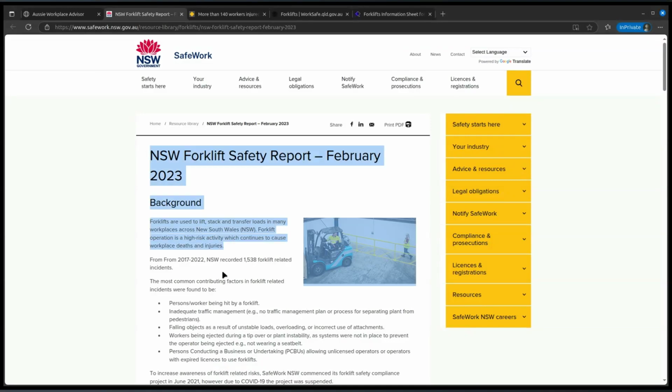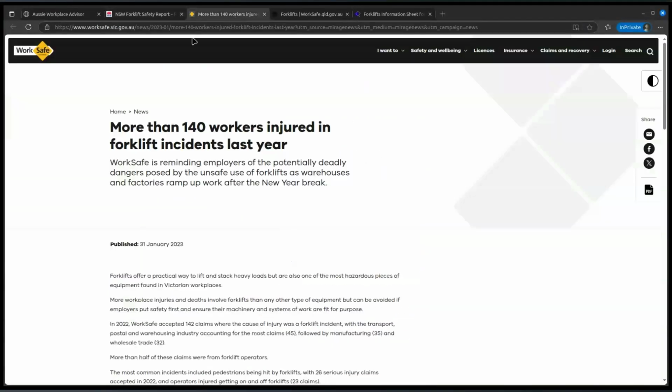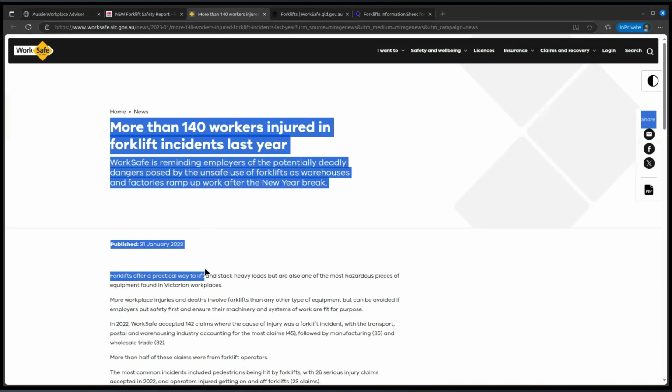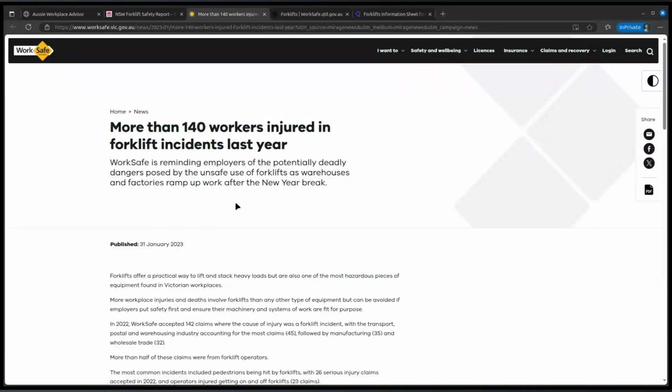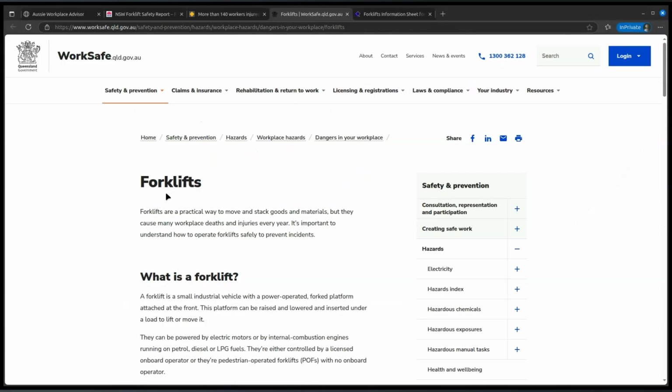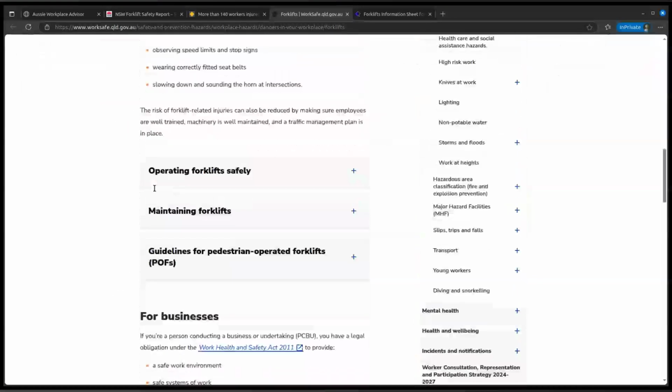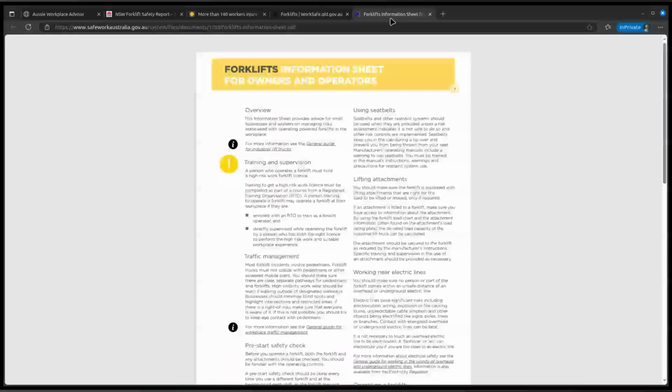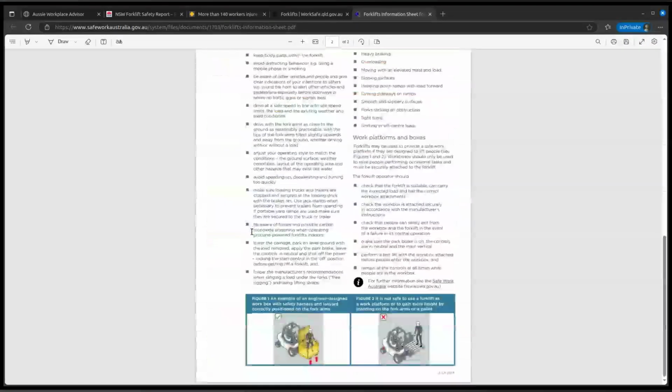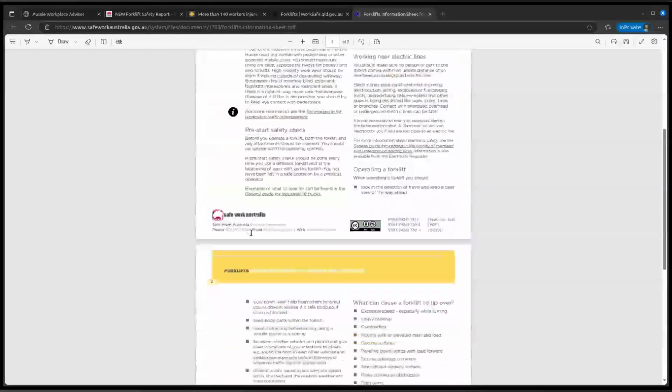So great. It's found a report on forklift safety 2023. There's an article here on WorkSafe Victoria about 140 accidents in forklifts last year. This one's on WorkSafe Queensland. And this looks like a PDF about safe forklift operation.